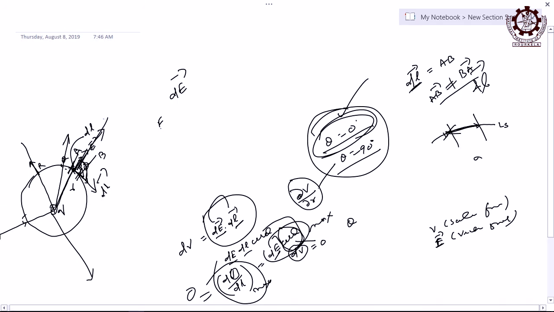Then obviously the direction of the dE vector will be that. So, dE vector is in this direction, dl vector is in this direction, and ultimately the angle will be 90, because the tangent all the time makes 90 degrees with the radius or radial vector. So, if theta is 90, what does it tell? That dE vector and dl vector are perpendicular to each other. You are travelling in the path dl. So, at what point will it have the maximum rate of change?